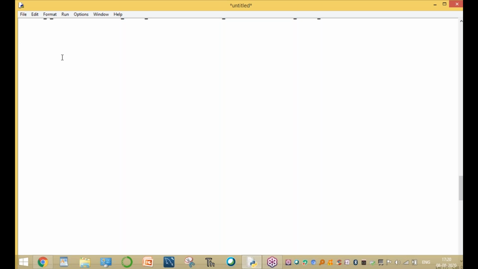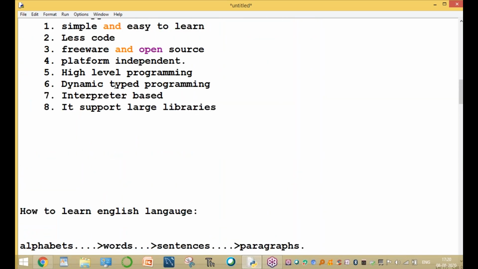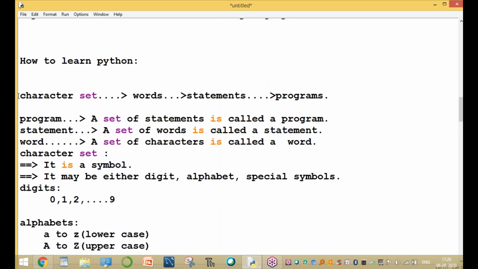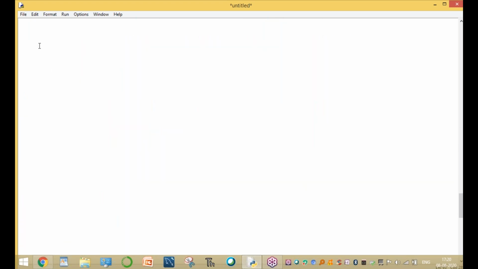After completing the character set, next we are going to words. There are different words available. One is keywords, which Python supports. Another is user-defined words. There are 35 keywords available. I will explain them one by one, tomorrow onwards, not today. Tomorrow onwards we start this session. Okay.